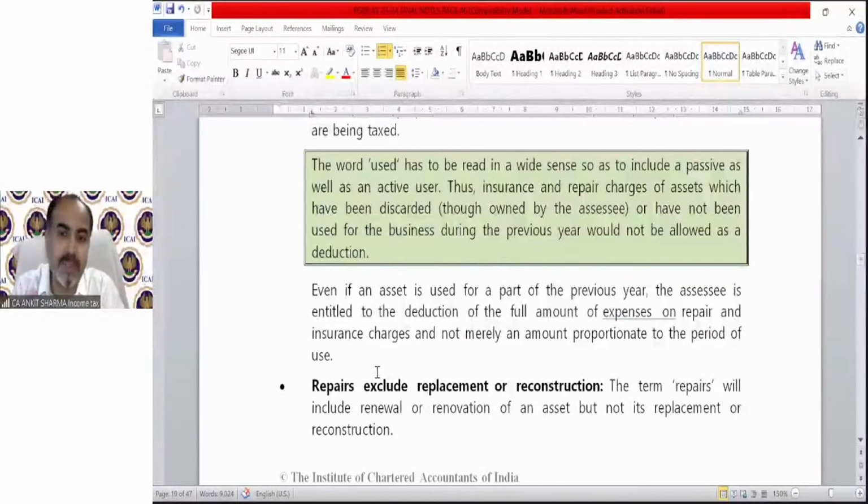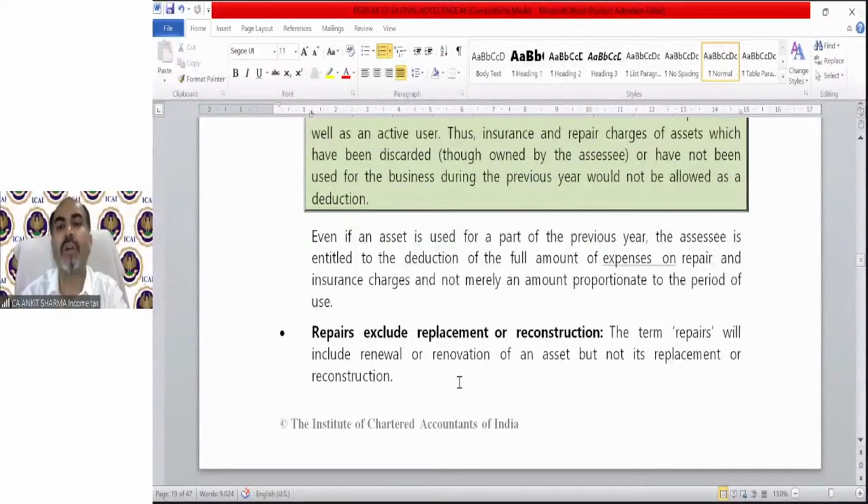So the concept is to put to use for business, whether it's actually using or not, depending, but still you can claim the full deduction of depreciation. Repair excludes replacement or reconstruction, because replacement or reconstruction is in capital nature. So you can claim depreciation on that. So those kinds of repair in which any replacement or reconstruction is coming, that is technically capital nature. We cannot claim it as a revenue expenditure. We can claim depreciation on that. Okay.